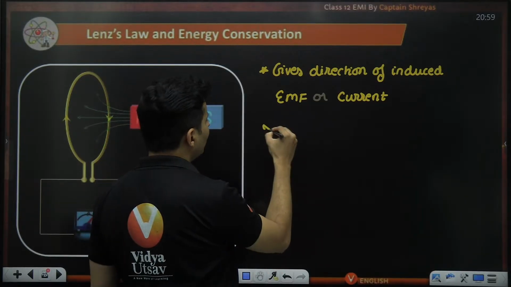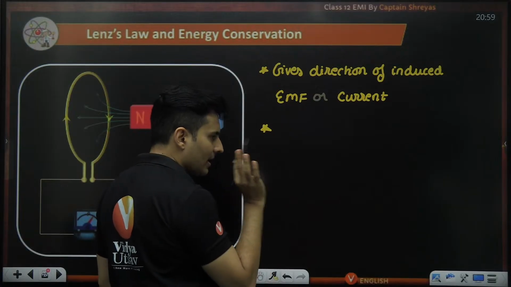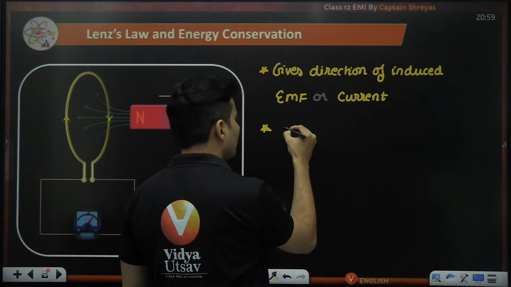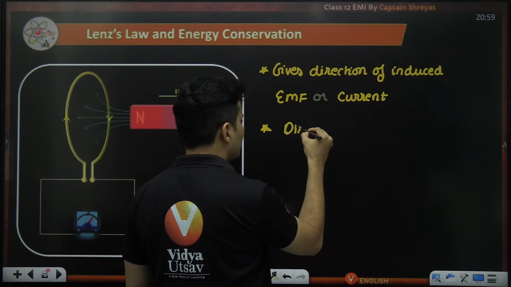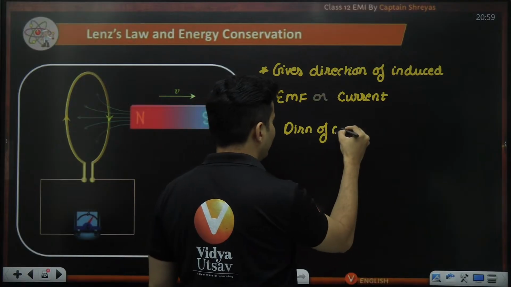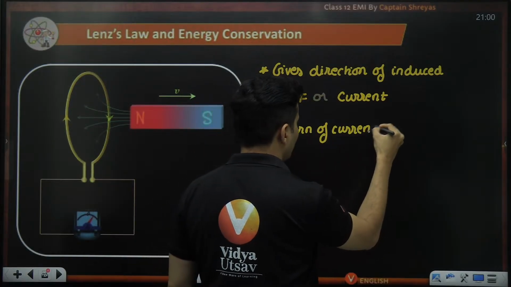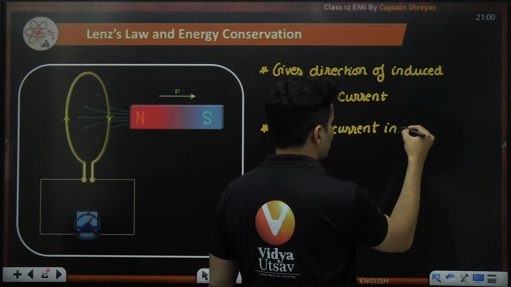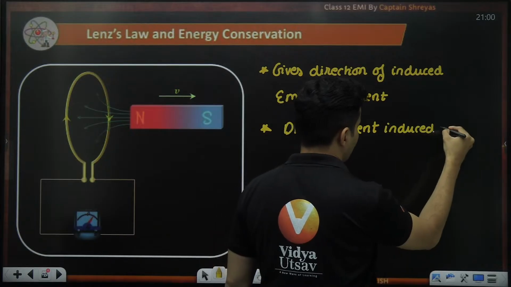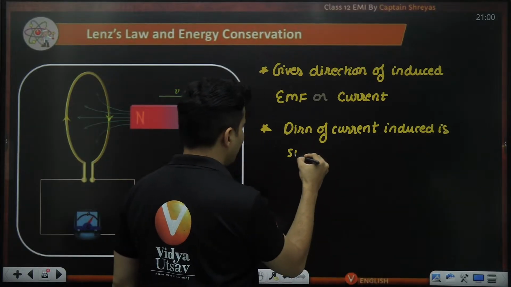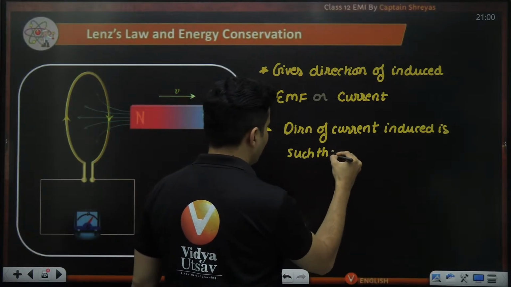And how you have to apply it is as follows. The direction of the induced current is such that